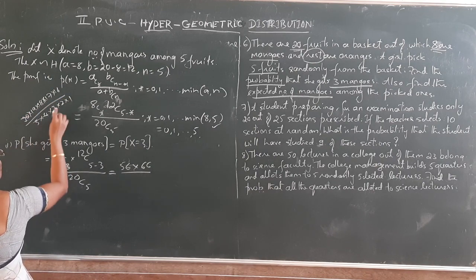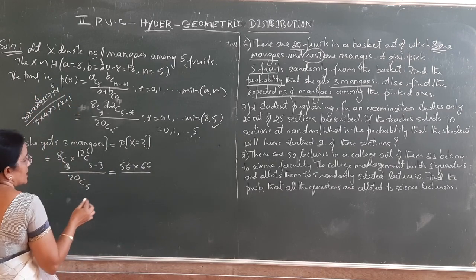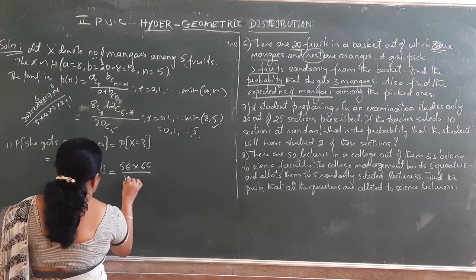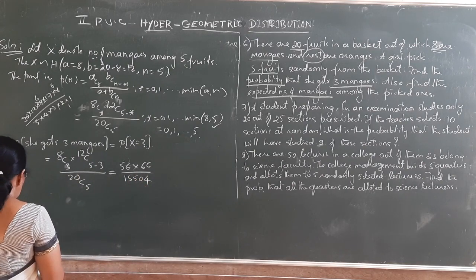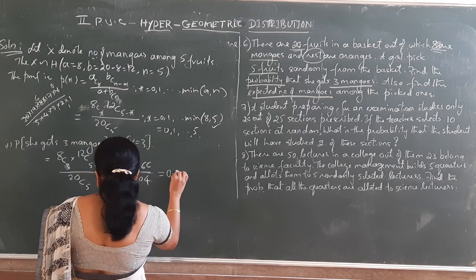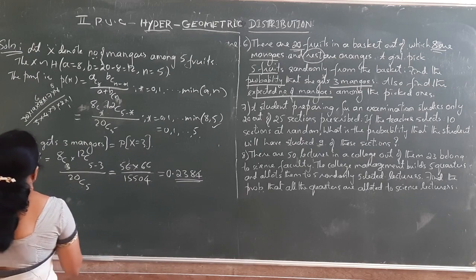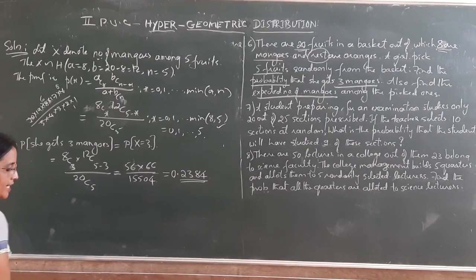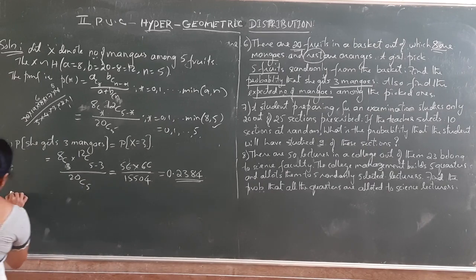You can simplify totally and write the answer here: 15,504. The answer is 15,504, and finally the simplified answer is 0.2384. That is, the probability that she gets 3 mangoes is 0.2384. Next, the second part.